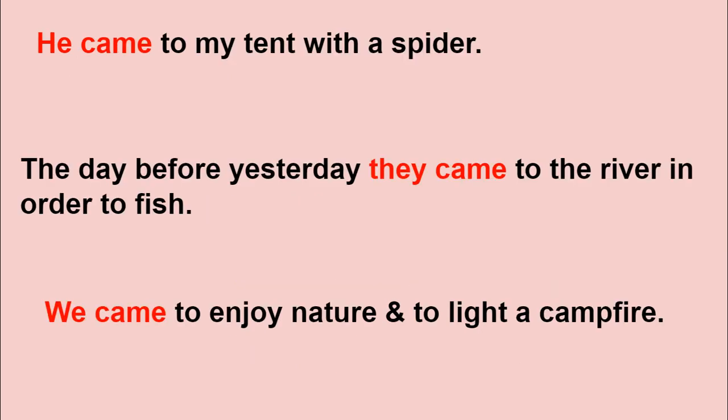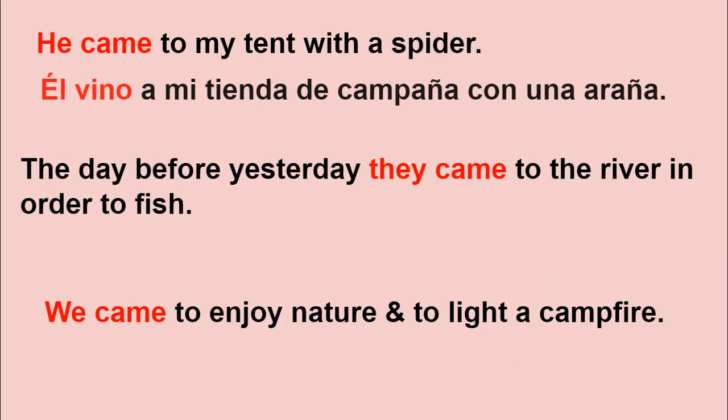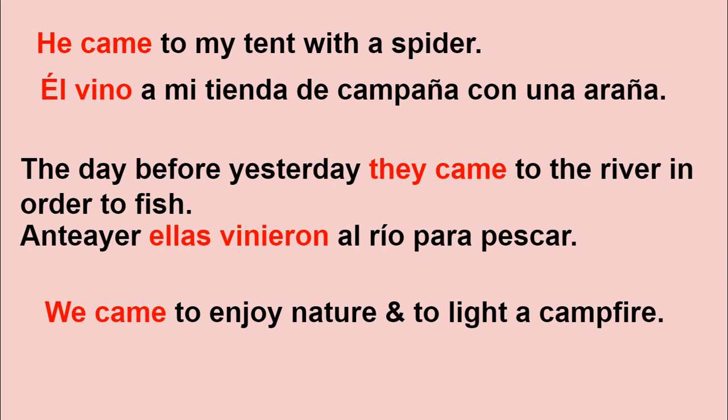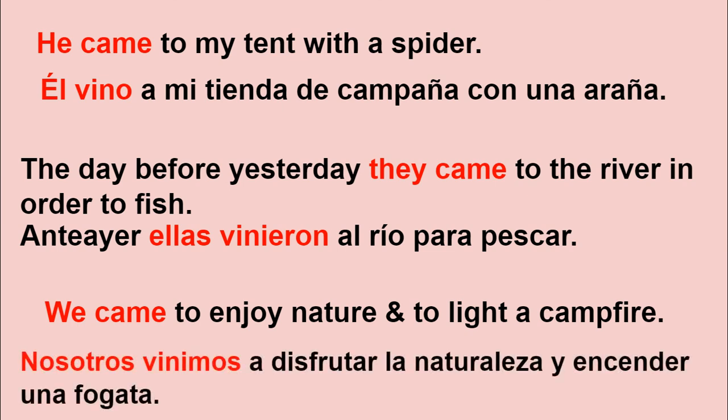He came to my tent with a spider. Él vino a mi tienda de campaña con una araña. The day before yesterday, they came to the river in order to fish. Anteayer, ellas vinieron al río para pescar. We came to enjoy nature and to light a campfire. Nosotros vinimos a disfrutar la naturaleza y encender una fogata. All of these are really good examples of what you might see on the chapter test.